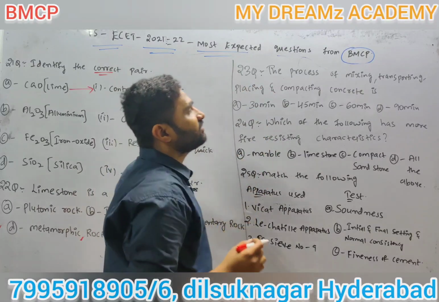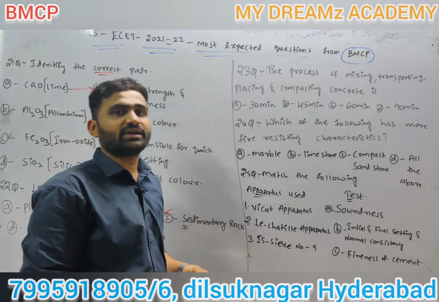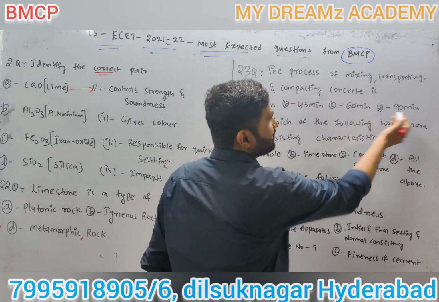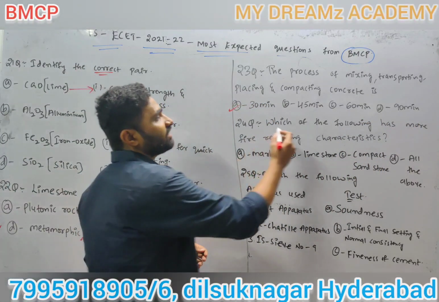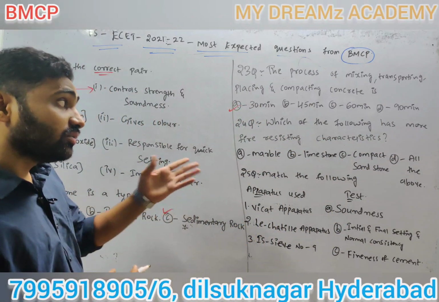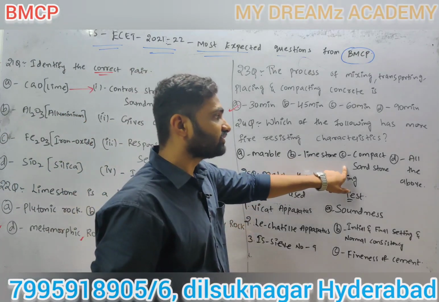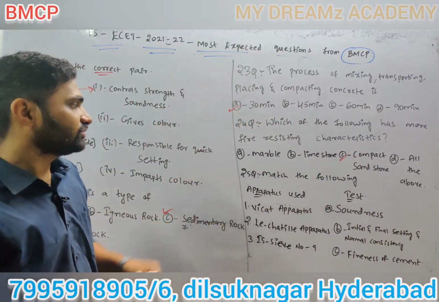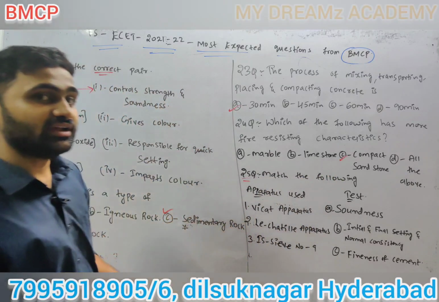23rd question: the process of mixing, transporting, placing and compacting concrete is done in 30 minutes, 45 minutes, 60 minutes, 90 minutes. The answer is 30 minutes. Which of the following has more fire resisting character? Marble, limestone, compact sandstone, all the above. The answer is compact sandstone. Next, the 25th question, match the following.